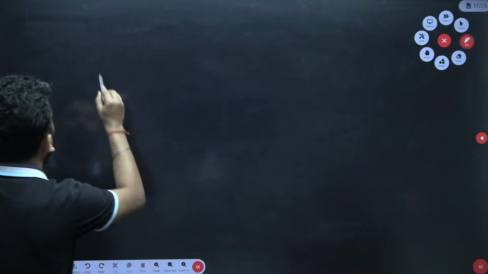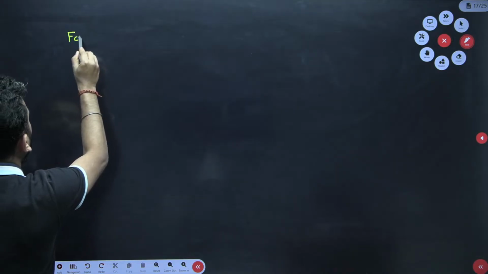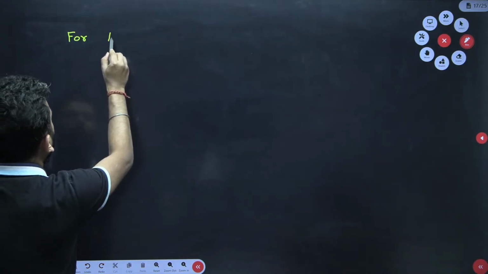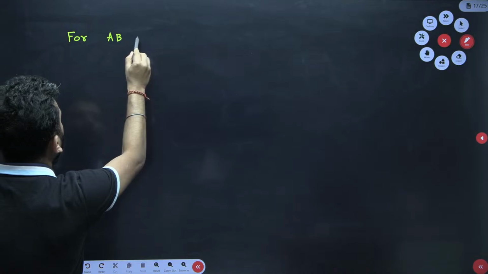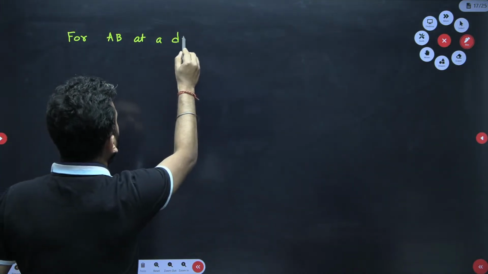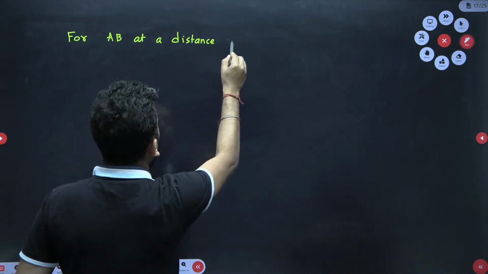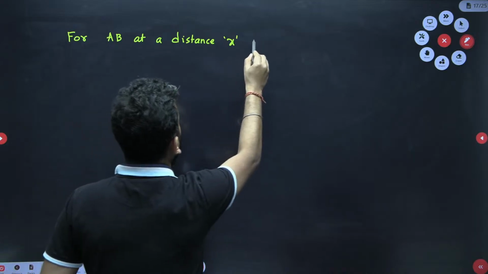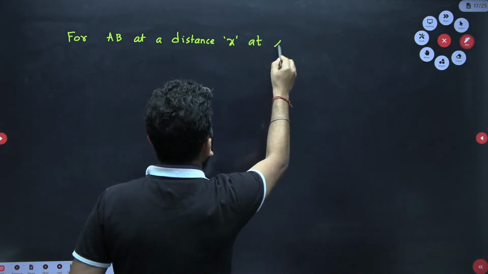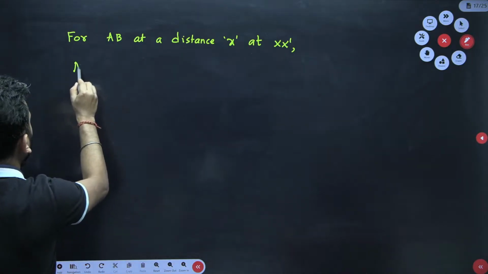Now let us try to draw the bending moment. So for the AB portion, at a distance x, at section xx dash, I have to write the moment equation.